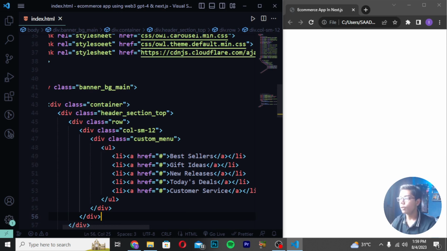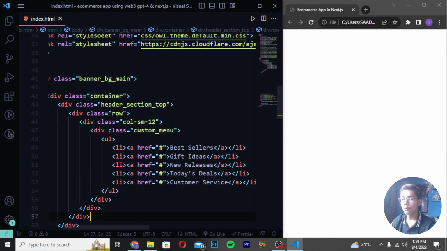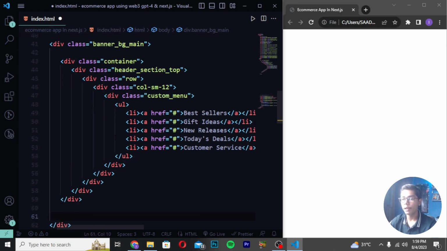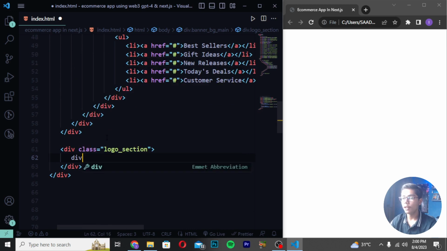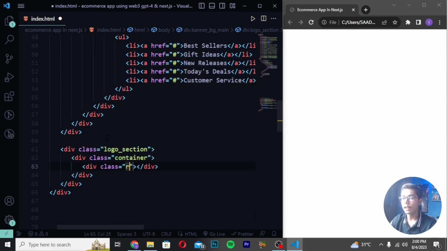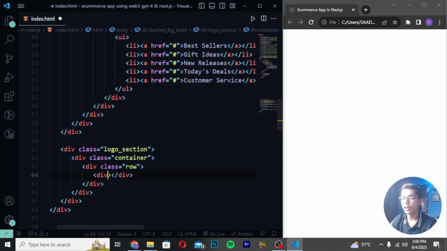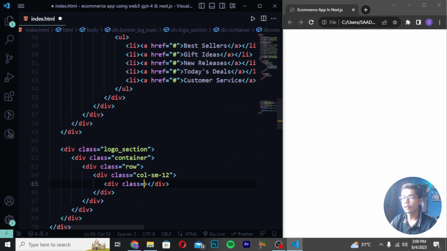So we have created so far 5 divs here. So I will be now moving down after these 5 divs which we have created. Now after moving down after these 5 divs here, you have to just directly do one thing, like you have to now create a class as logo section. So I will be now writing here the class as logo_section, in which we are creating our logo section. Then you have to create here a class as container, and I will be now giving it the class as row as well. Then you have to write here div class col-sm-12, and write here div class logo.